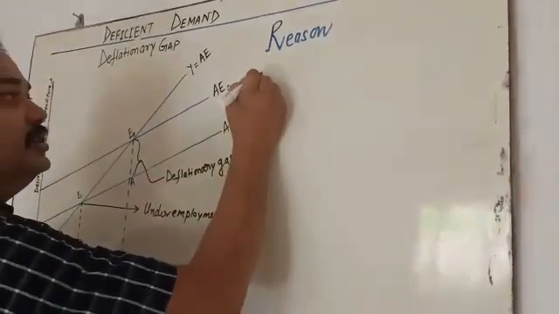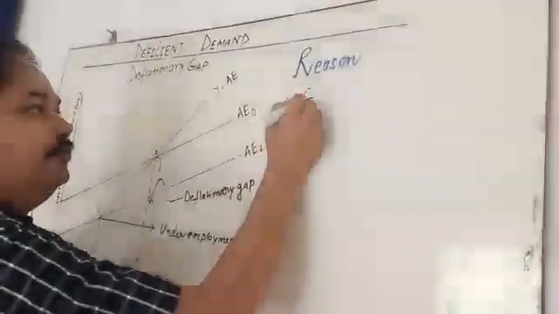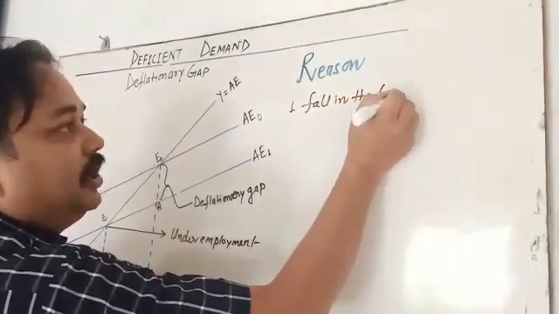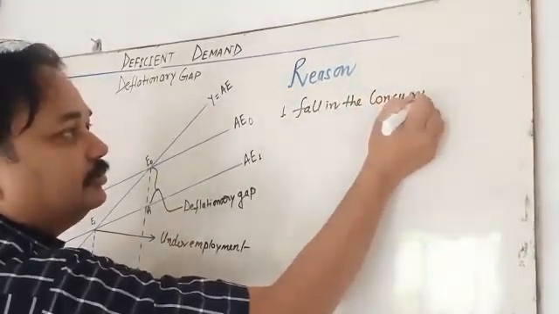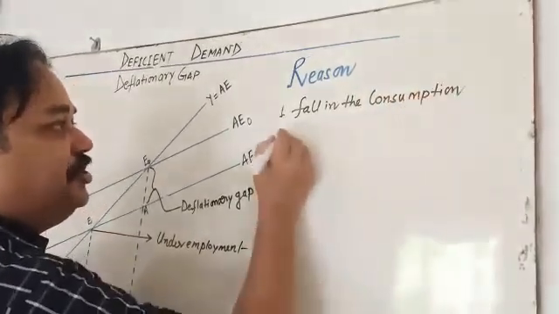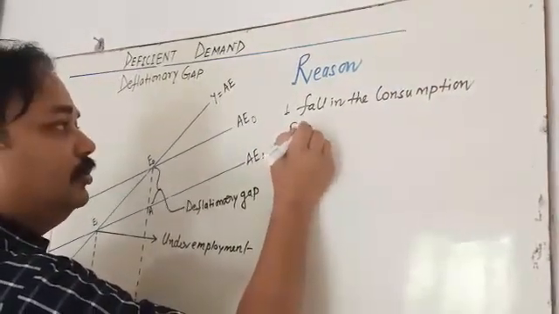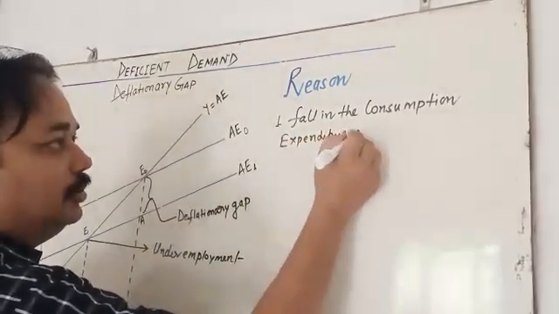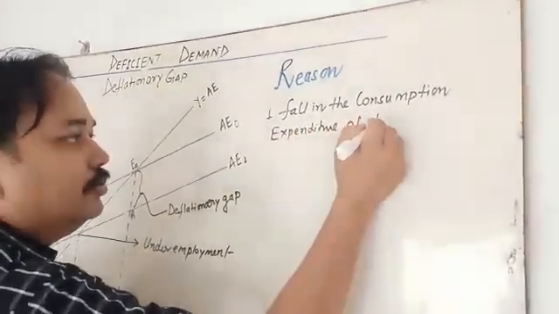The first reason is the fall in the consumption expenditure of whom? Household. Okay, of household.